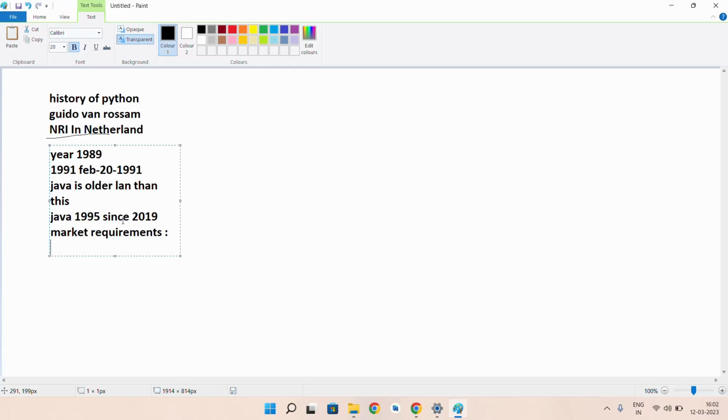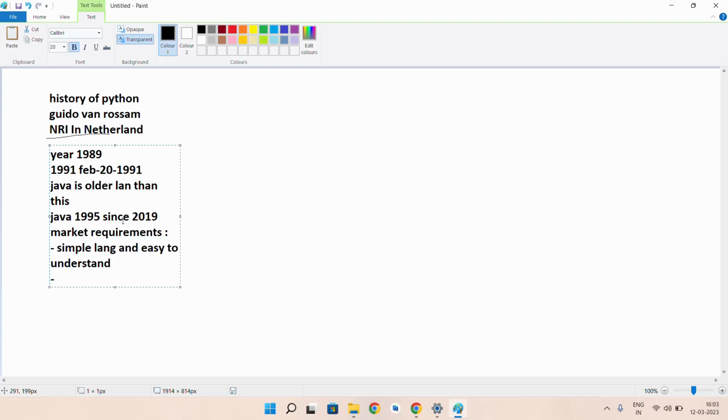The first reason why Python became so popular is that the market is looking for a simple language that is easy to understand. Everybody should understand it easily. I think there is no programming language easier than Python, and it's compatible as well.